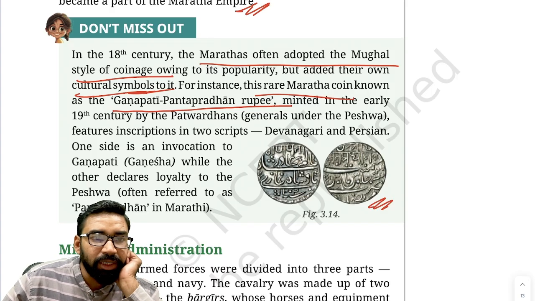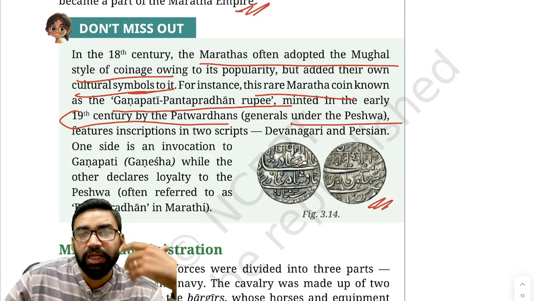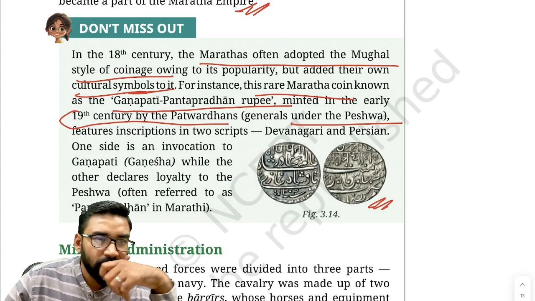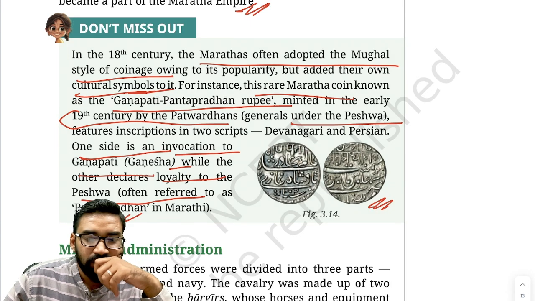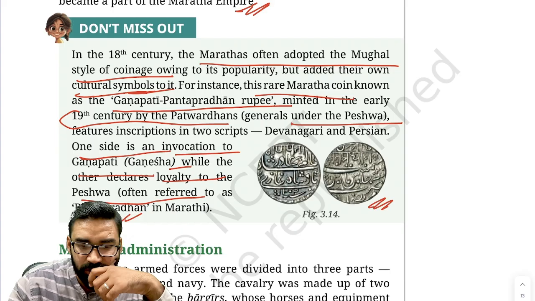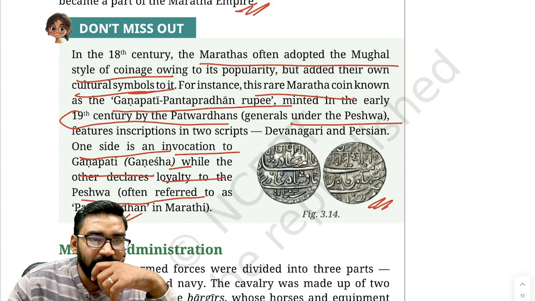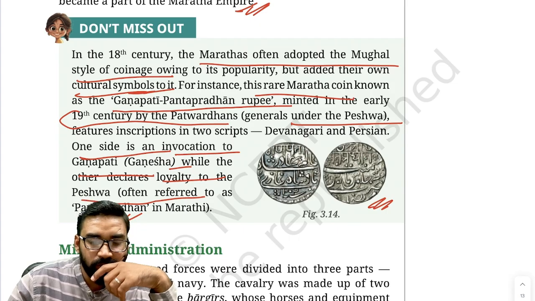Which was minted in early 19th century by Patvardhans. Patvardhans, they were actually the generals under Peshwa. Fine? Now, on one side, invocation to Ganpati, that is Ganesha, on the other side, loyalty to the Peshwa. Clear? That is Panta Pradhan. So, early Maratha coins were actually created in the name of Shivaji also. Fine? And then later you will see that these coins, Ganpati Panta Pradhan Rupee, also came into the picture.